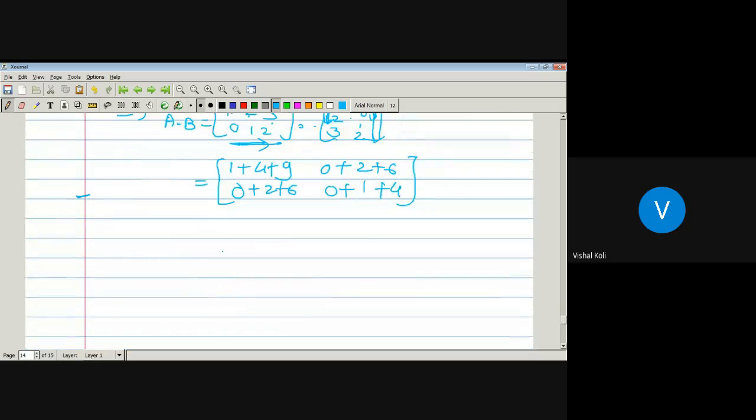So this is nothing but 1 plus 4 plus 9, which is 14, 6 plus 2 is 8, 2 plus 6 is 8, and 1 plus 4 is 5. So this will be the matrix A into B. In this way we can define the matrix multiplication.